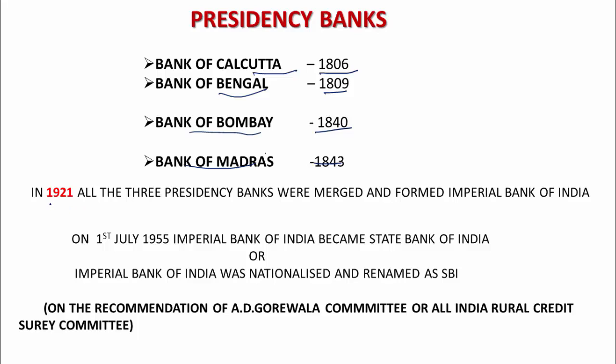But in 1921, all these three banks were merged and formed a new bank called the Imperial Bank of India. And on 1st April 1955, this Imperial Bank of India was nationalized and renamed State Bank of India. Nowadays the most popular, most successful bank in India is State Bank of India. So this is the history of how State Bank of India was formed.